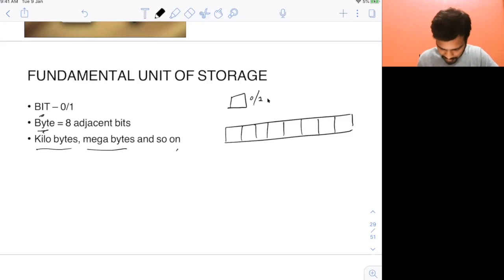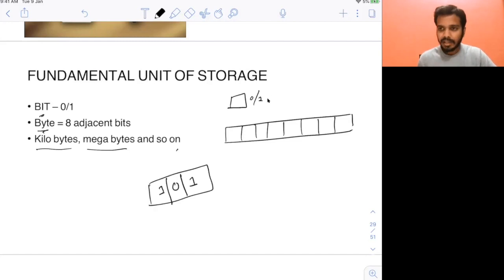So let's take this number, like 101. This is in binary, right? There are 3 bits here. Now, what does this number represent? This is in binary, but what is this number in decimal? If you want to know what that number is.